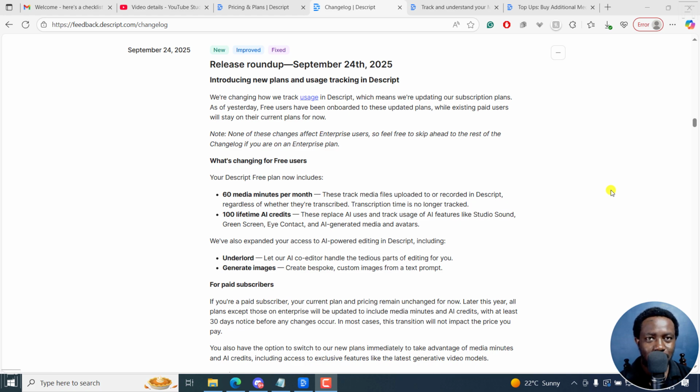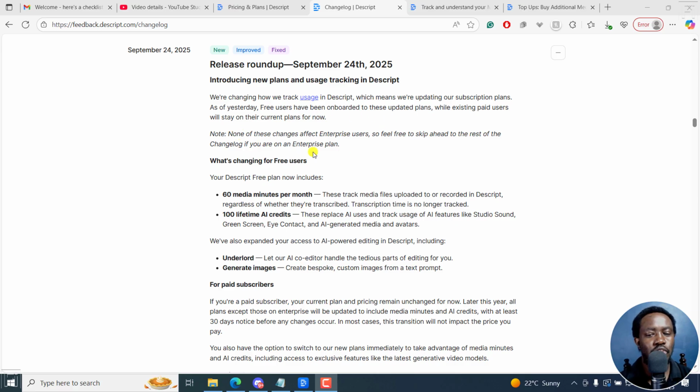Descript just got more expensive. And this is how the media minutes and AI credits are going to impact you. And I'll be honest with you, it's going to be a little bit expensive to use Descript. And these plans were introduced on September 24th, more or less September 23rd, 2025.